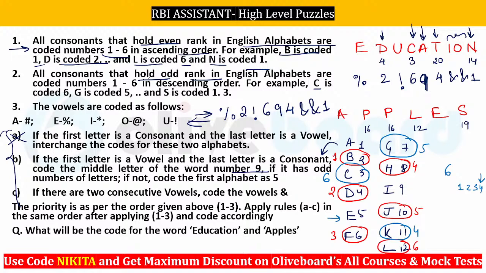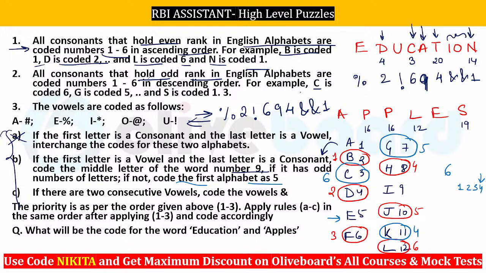कंडीशन भी समझ में नहीं आया 9 के बाद. 9 के बाद कौन सा, अच्छा, it is given if the first letter is a vowel and last letter is a consonant, code the middle letter of the word as 9. If it has an odd number of letters, देखो जब odd number of letters होते तभी middle value होगा. अगर odd नहीं हुआ मतलब even हुआ, then you have to code the first letter as 5. मान लो कि अगर आपका even number letter होता, जैसे आपका apples है, apples में आपको middle letter नहीं मिलेगा, right? You have 2 middle letters there. So वहाँ पर P और L किसको आप नंबर करोगे 9 के लिए, right? So in that case you will have to consider A as 5, ठीक है. I hope this is clear now everybody.